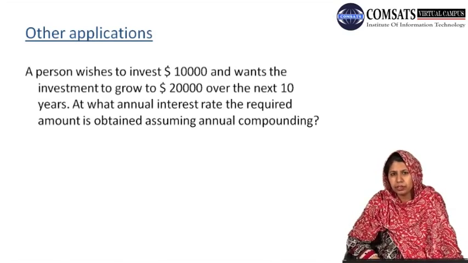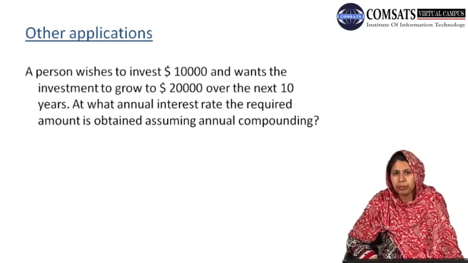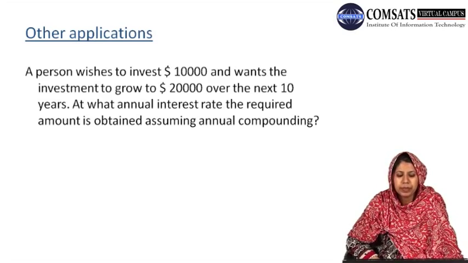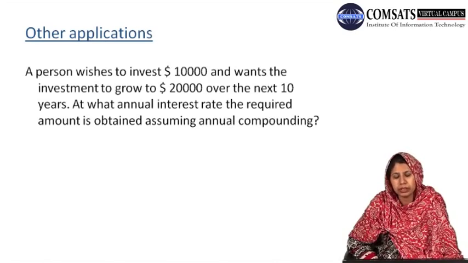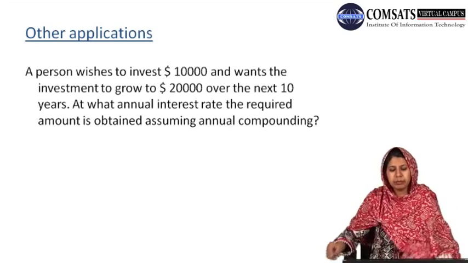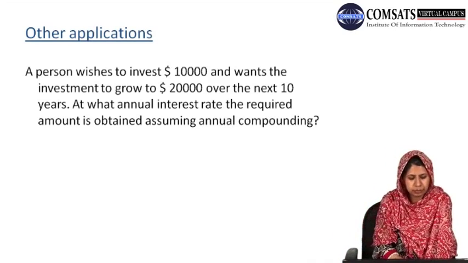But by looking at the values, we can find the relation between the compound amount and the principal amount. We are asked at what annual interest rate the amount of $20,000 is obtained, assuming annual compounding.